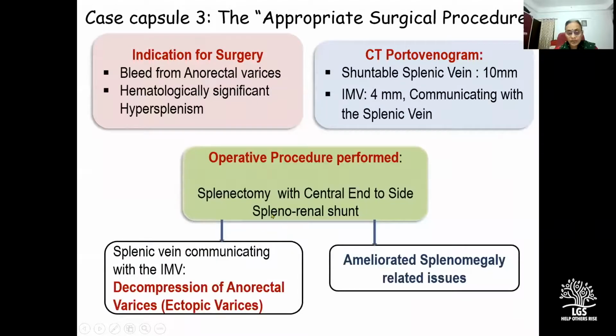So we elected to do a splenectomy with central end-to-side splenorenal shunt because the splenic vein was communicating with the IMV and therefore would decompress the anorectal varices, and the splenectomy would take care of his severe hypersplenism.